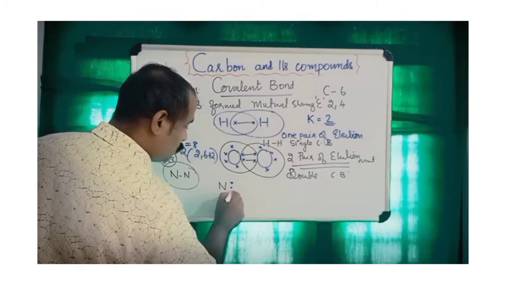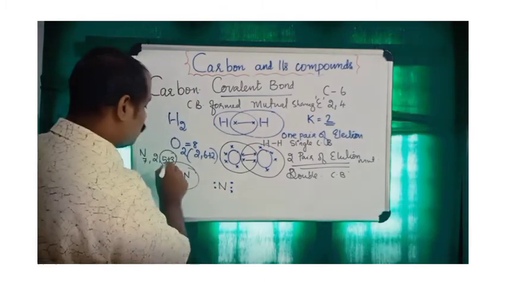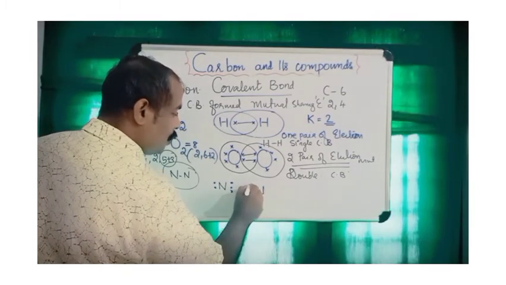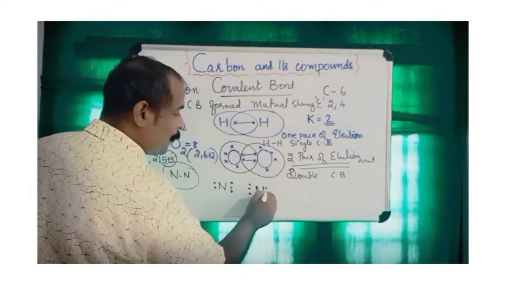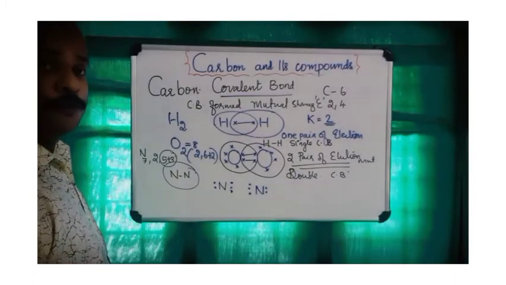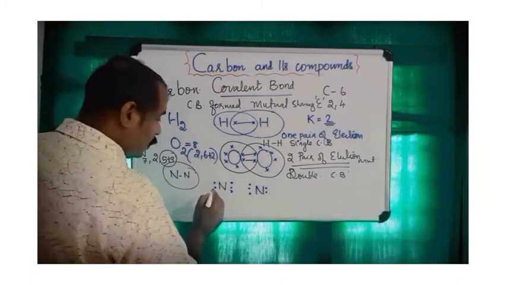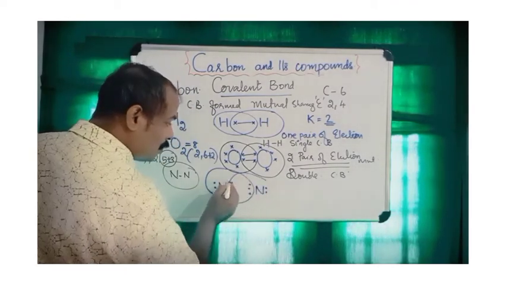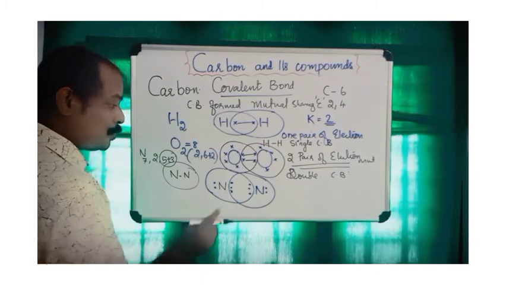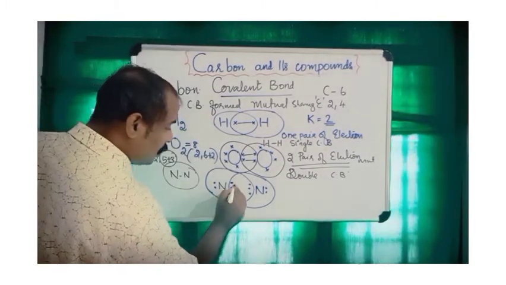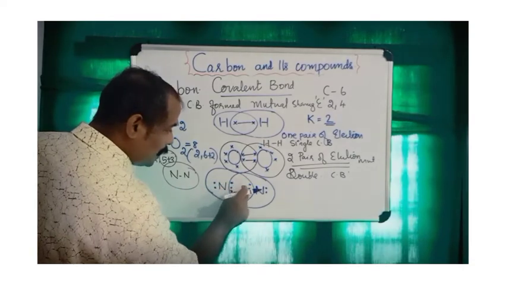1, 2, 3, 4, 5. The valence electrons of nitrogen are 5. Another nitrogen, 1, 2, 3, 4, 5. So when two nitrogens come together to form a nitrogen molecule, they will share 3 pairs of electrons between them. 3 pairs of electrons, a total of 6 electrons, are shared together. You can see here 1, 2, 3, 4, 5, 6, 7, 8.